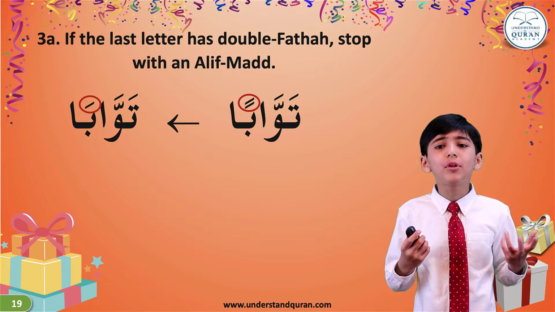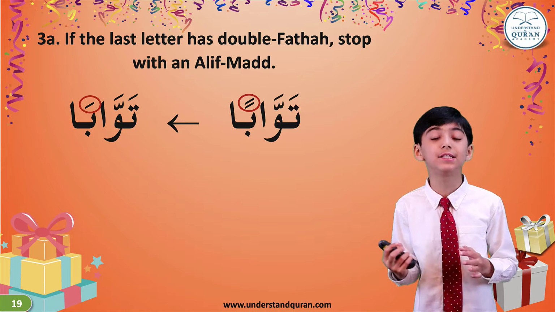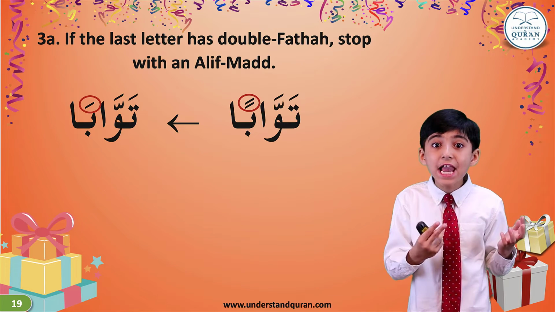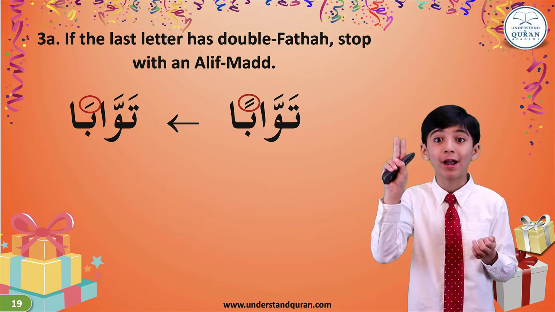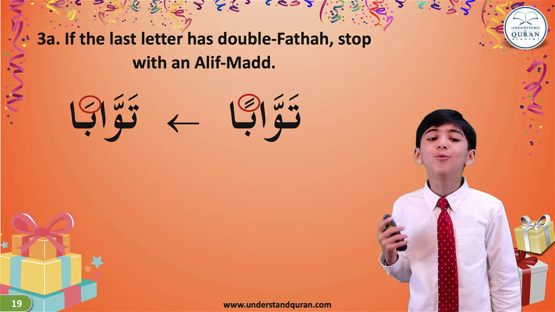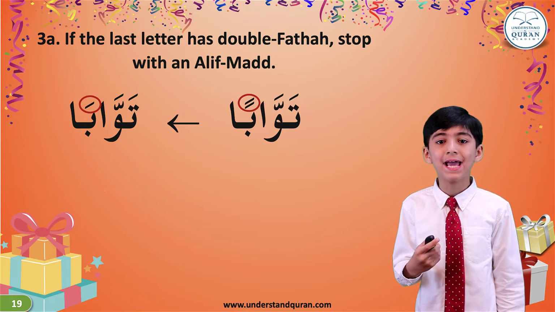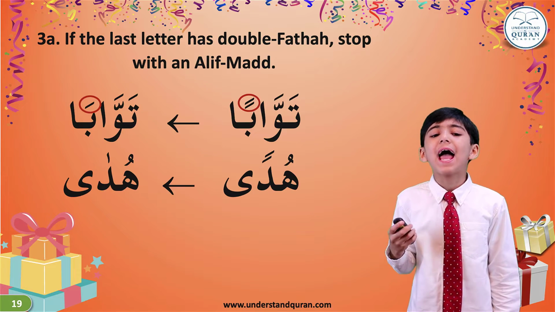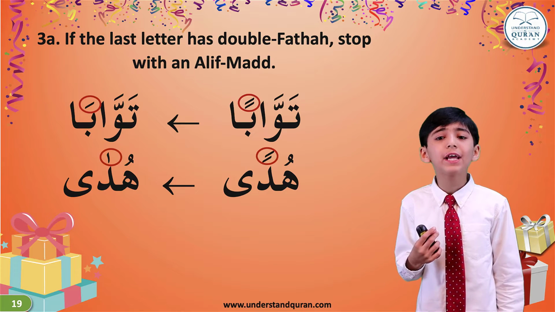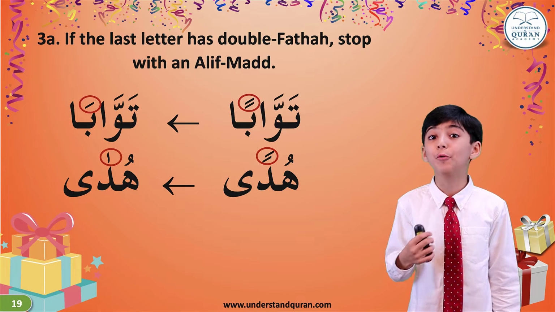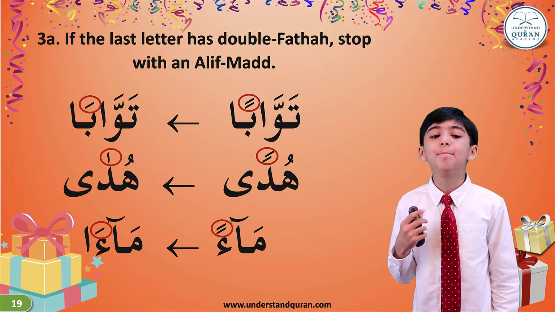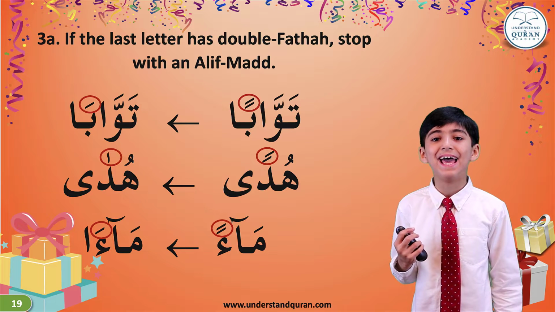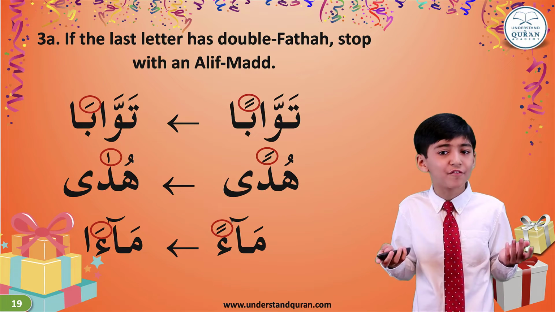So in this example, we can see that ba has double fatha on it, and then we will change the double fatha into an alif med, and we will stretch the sound twice. So dawaban will turn into dawaba. Dawaban will be dawaba. And hudan, if we stop at it, it will be huda. We will make it into alif med. And ma'an, if we stop at it, we will make it ma'a. We will change it into alif med.